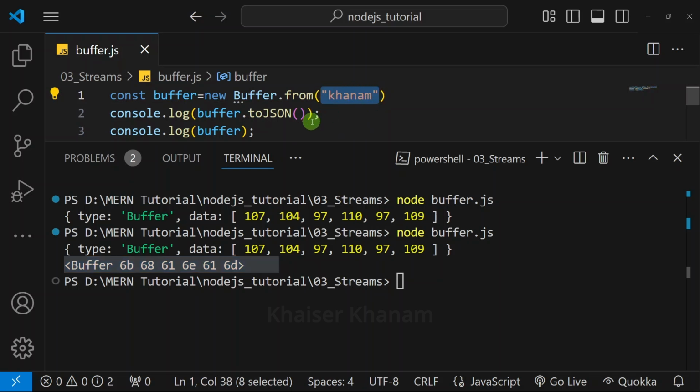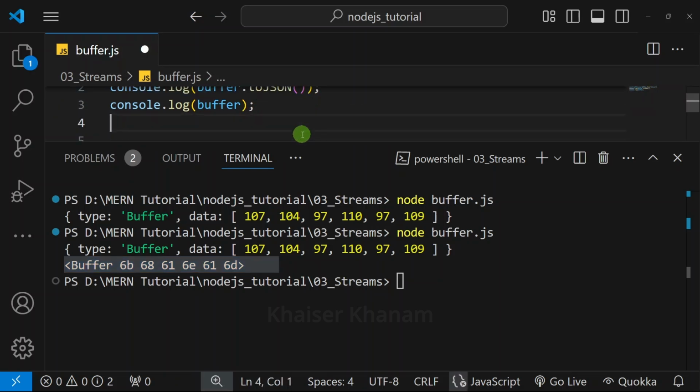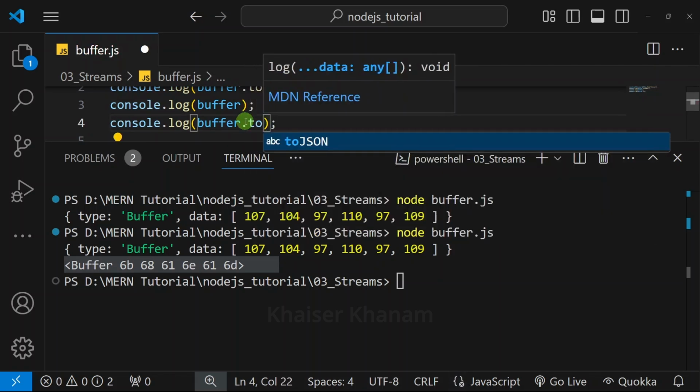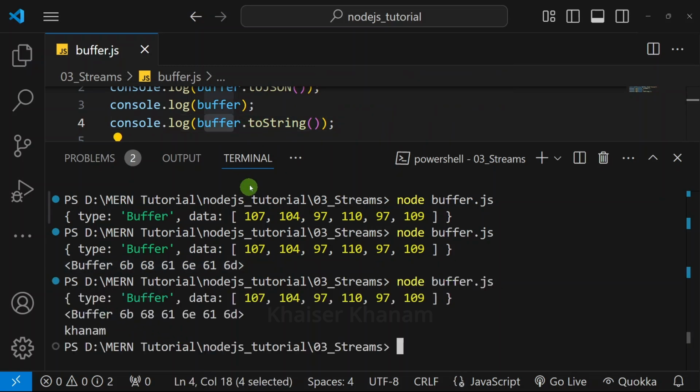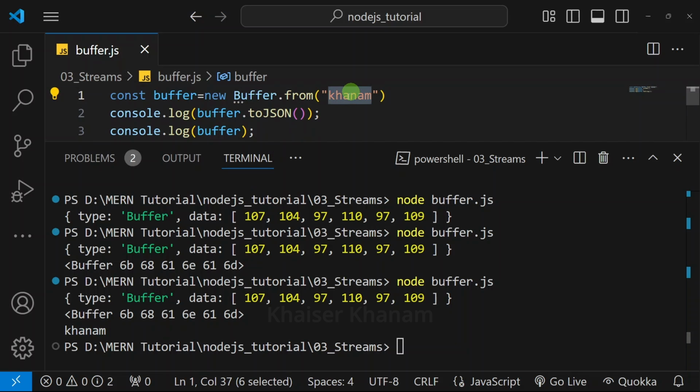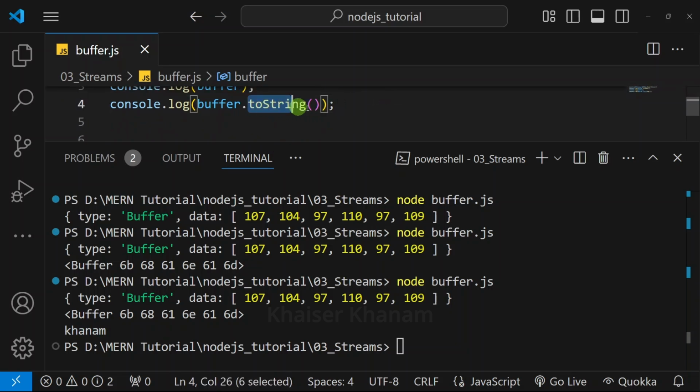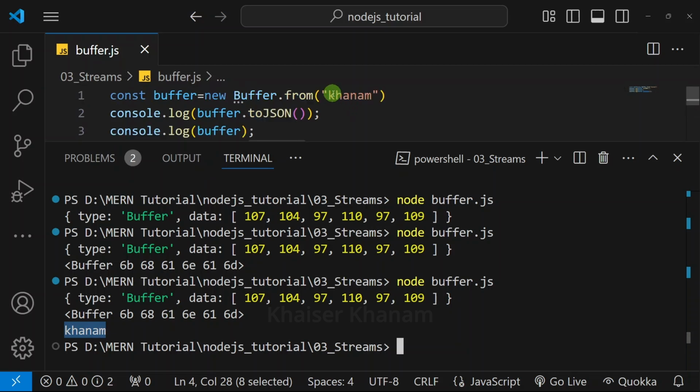Now, whatever data I'm having, that exact data, if I just want to display, then I will just log this buffer. Below this, I will be writing dot toString, save it, run this. Now again, you can see whatever data I have passed inside the buffer, now in my buffer, I am having only characters. Now if I just want to see whatever data I am having inside the buffer, we simply have to use this toString method and we will have this result. So now in my buffer, I am having these 6 characters.